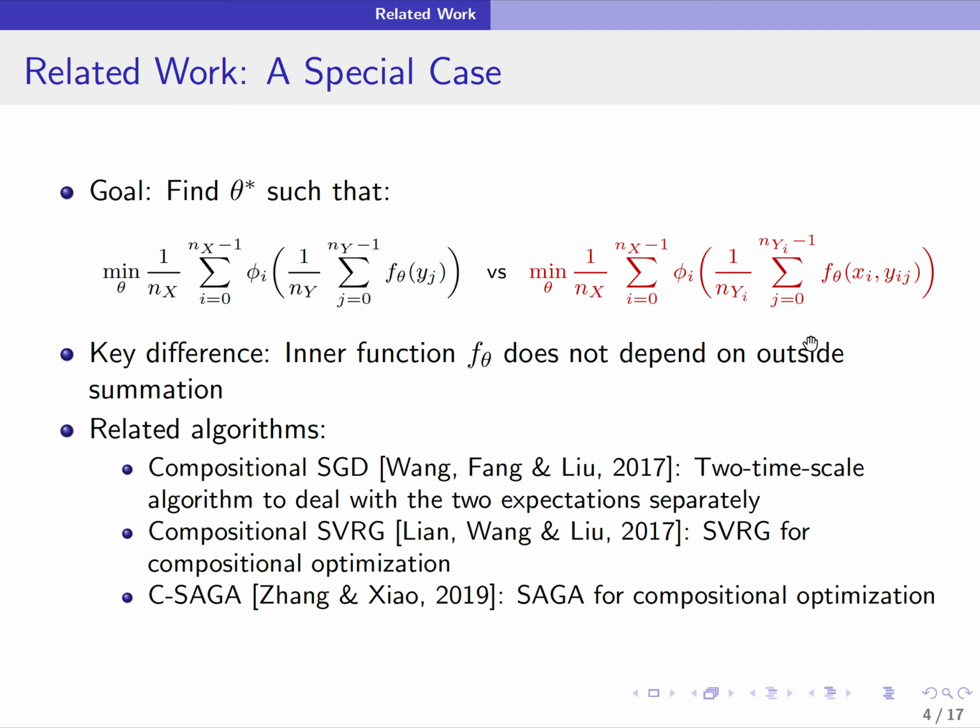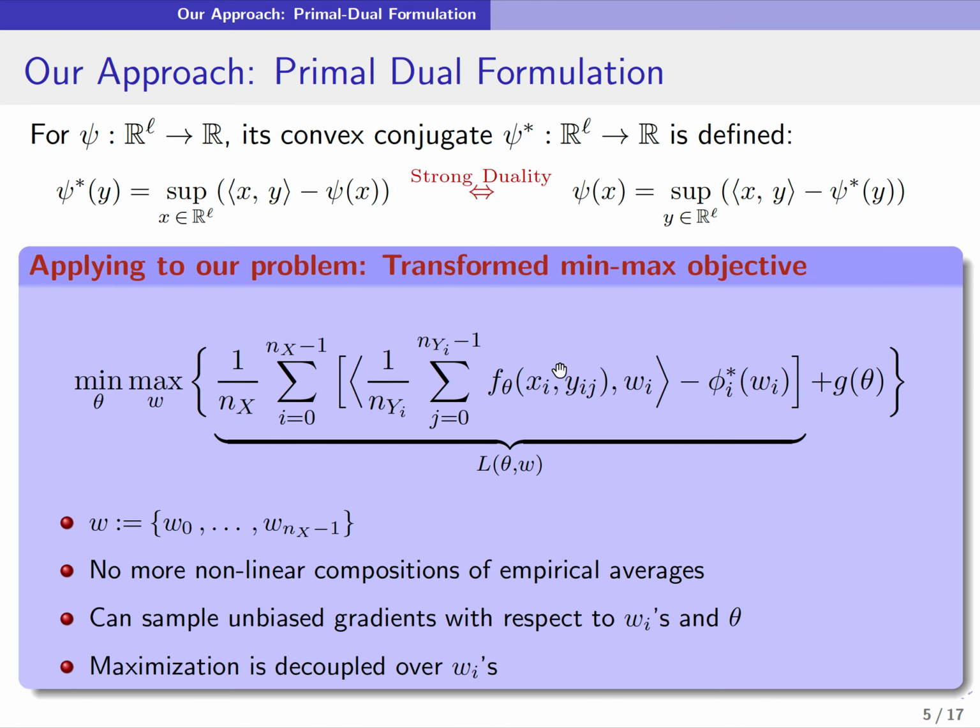This kind of problem has been looked at in multiple papers in the past, but in a specialized setting. In many of these existing papers, the authors look at an objective function that looks like this, and we notice that this inner function over here, f theta, is not a function of both outside and inner average as we are looking at in this specific work. That is the key difference between our problem formulation and the existing problem formulation in previous works.